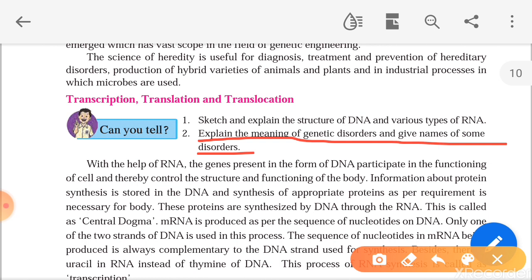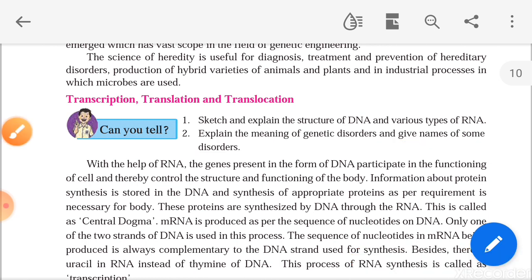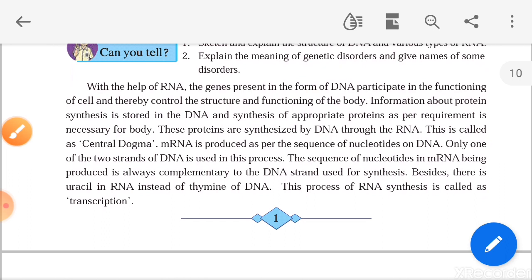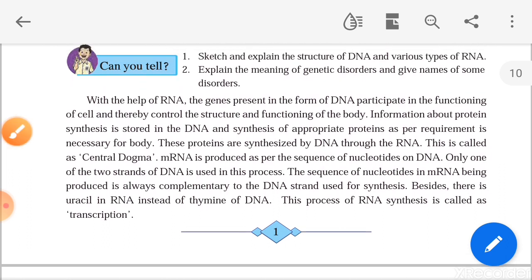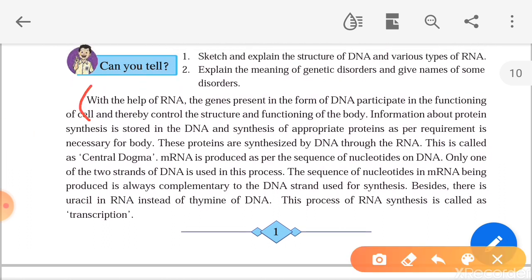Any gene can be deleted, or it can be added suddenly. So due to the addition or deletion of the genes, certain disorders are occurring. These disorders are called hereditary disorders. So what are the names of the disorders? Sickle cell anemia, Turner syndrome, etc. Okay, so let us see the concept. Now this paragraph is very important.